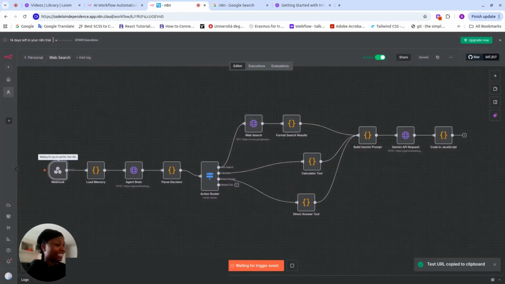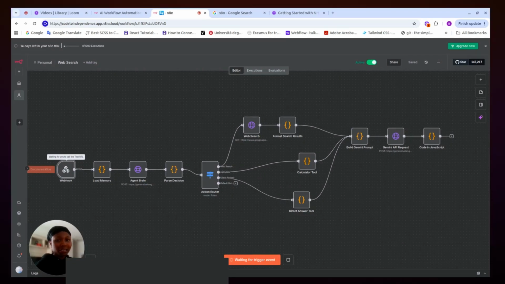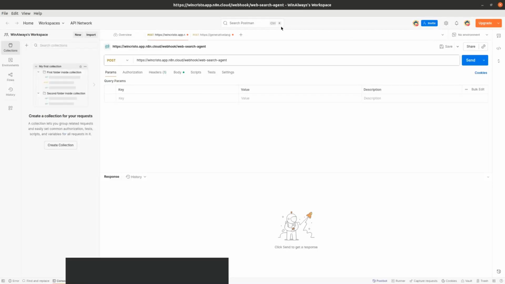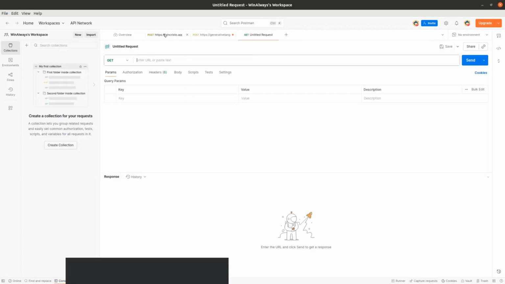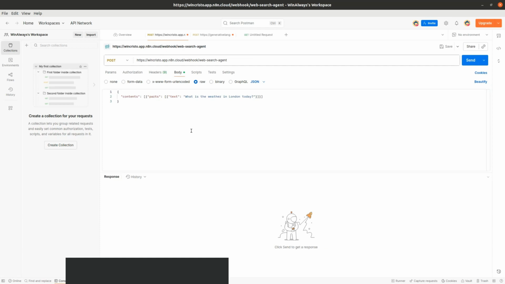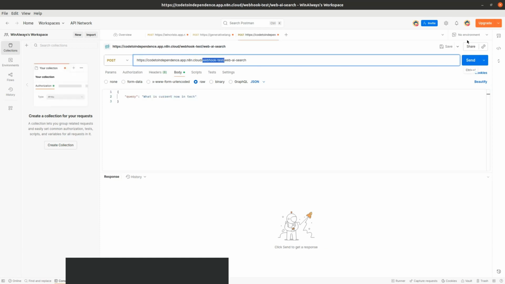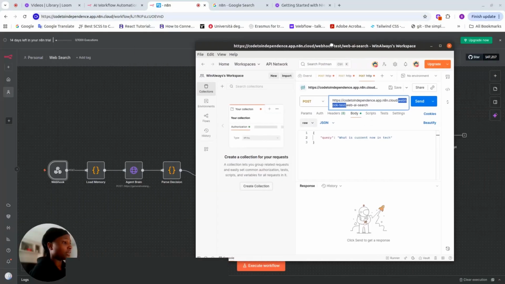Let me first click on execute, waiting. As you can see, it's waiting for a trigger. First, copy. You see, it says here that it's waiting for you to call the test URL. Why is it saying test? Because I triggered the execution here and not outside. So let's start with our test URL. Let me just copy this test URL.